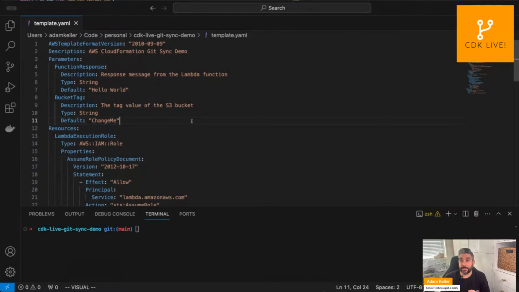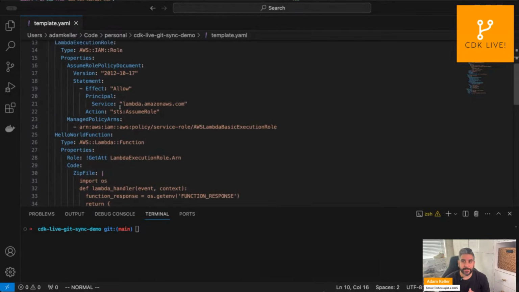When it comes to naming, maybe there's also a parameter that could be environment name and so on. That way resources can be dynamic, and the parameters are the only thing that are changing in the template, but everything else is relatively static. You may have some conditionals, some looping in there, but overall, that's how you can make your templates dynamic and very reusable. So I just have a couple of parameters here.